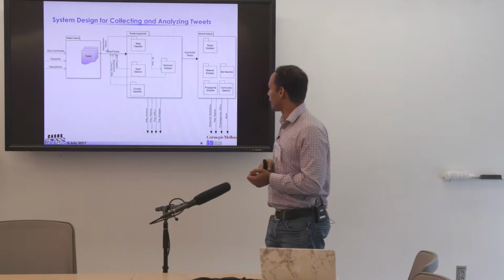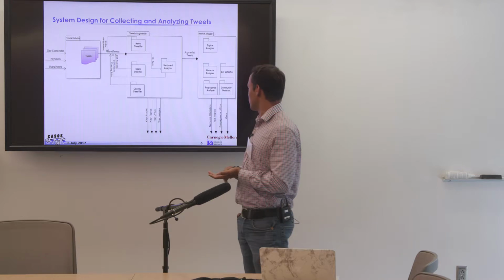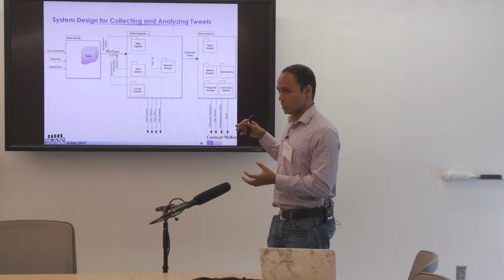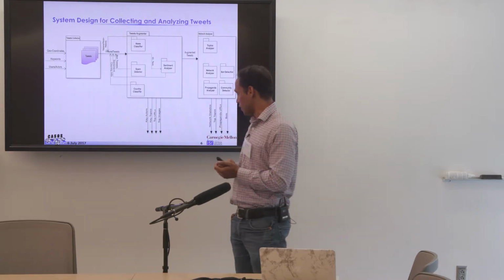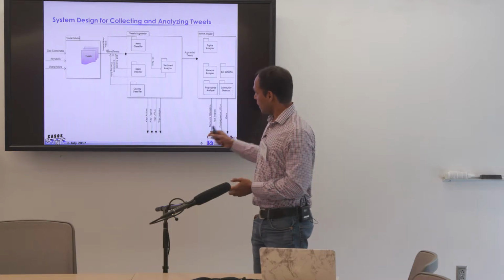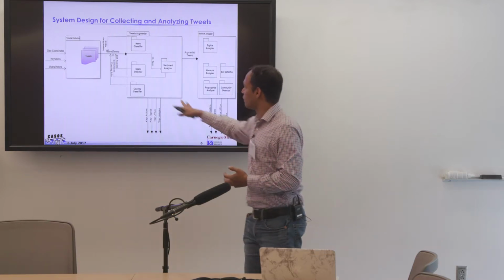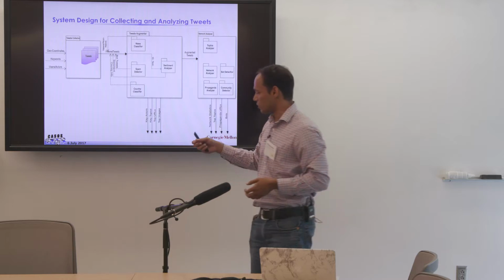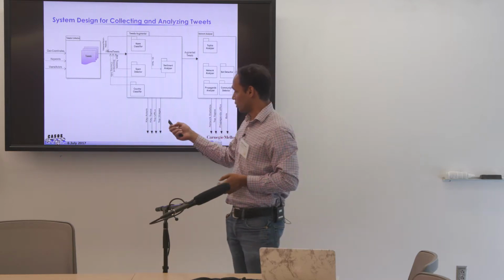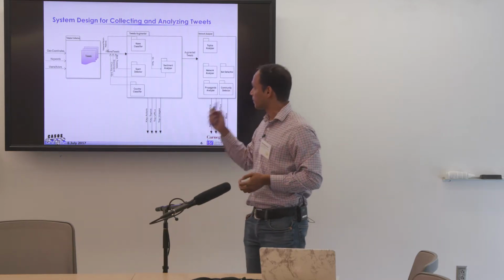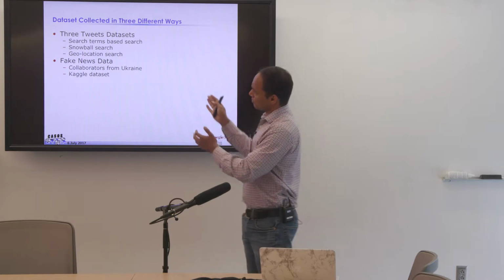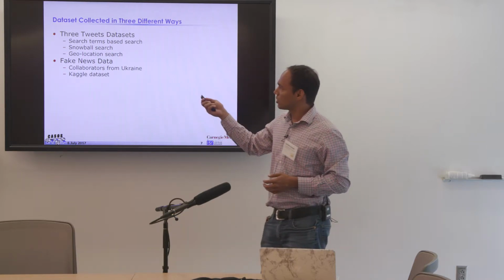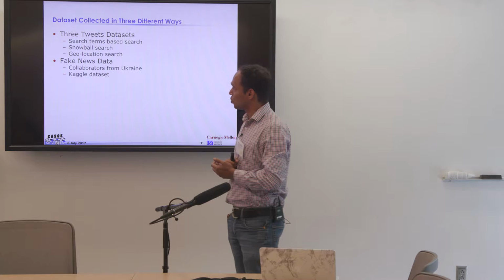We also do propaganda analysis, and we try to detect strong communities that are there in this tweets data. We use the output of both of these modules to primarily detect whether a tweet is fake or not and how it's spreading.